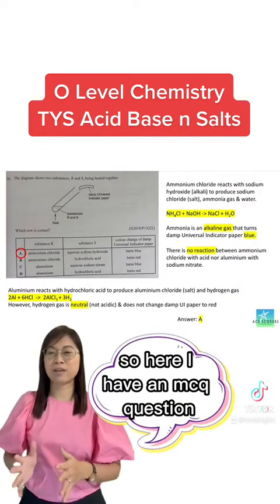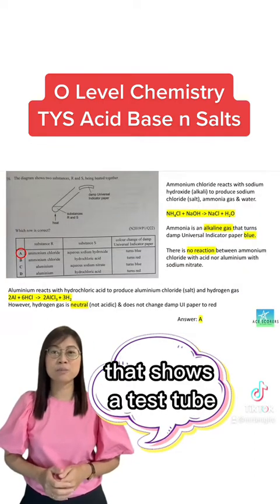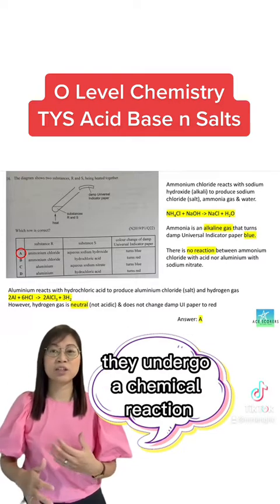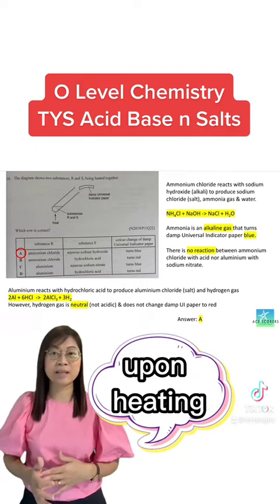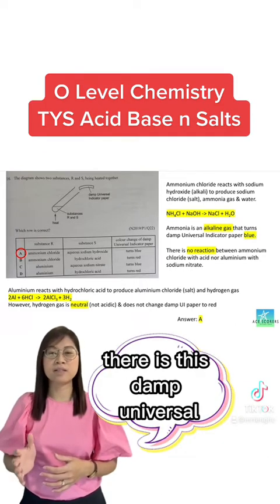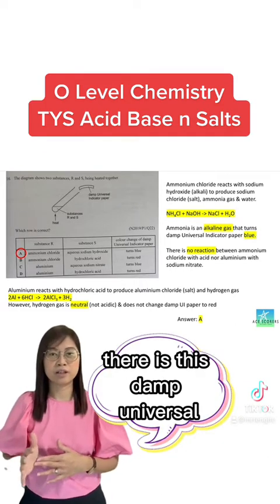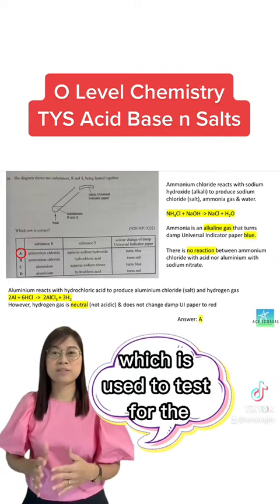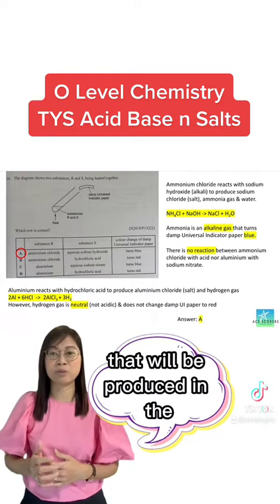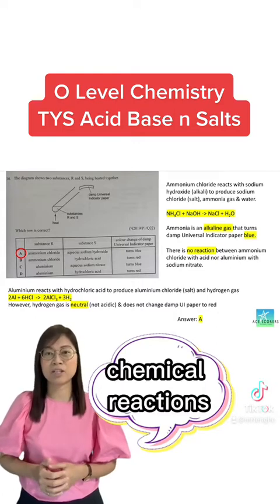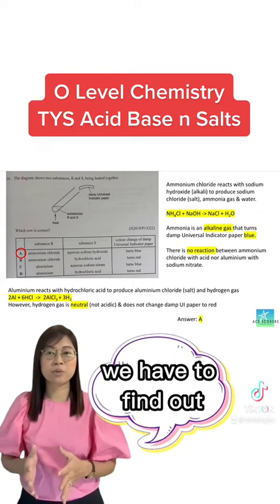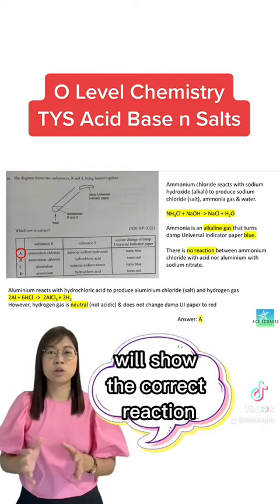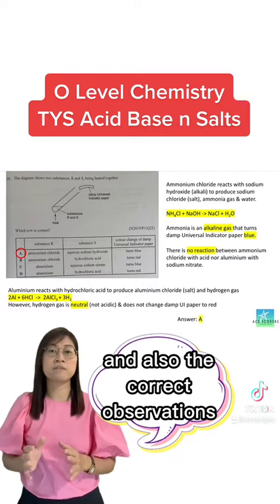Here I have an MCQ question that shows a test tube that holds two substances, R and S. They are undergoing a chemical reaction upon heating. At the top of the test tube, there is a damp universal indicator paper, which is used to test for the presence of the gas that will be produced in the chemical reaction. Based on the options given, we have to find out which option shows the correct reaction and also the correct observations.